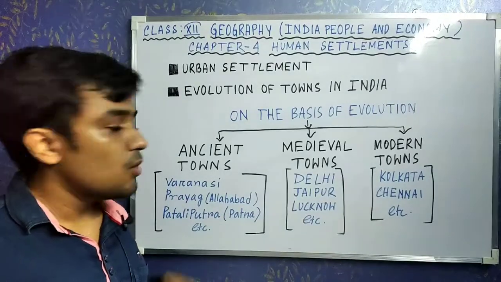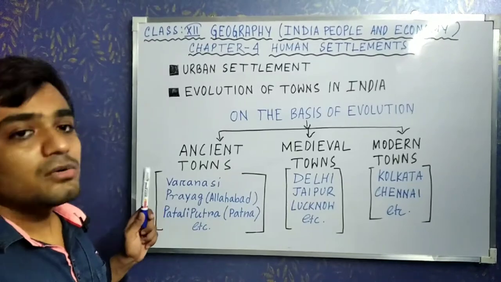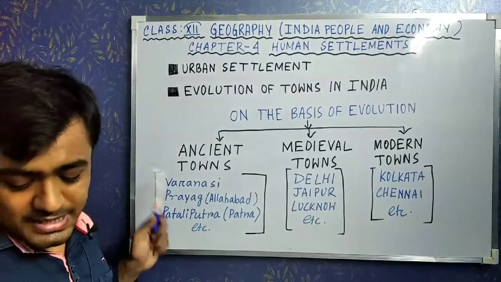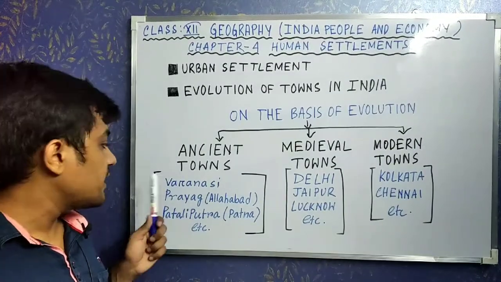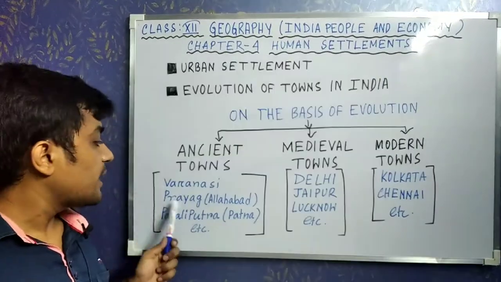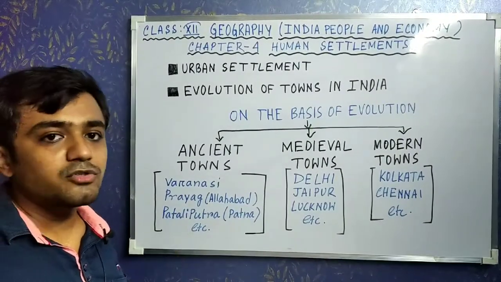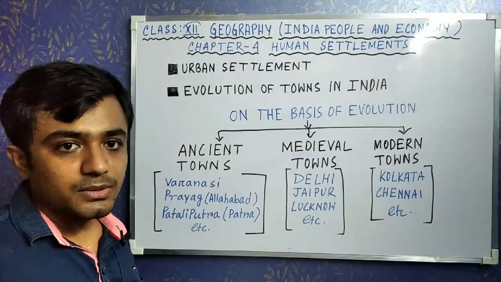Ancient towns means towns which developed before 2000 years ago. These types of towns basically grew because of religious and cultural factors. For example, Varanasi, Prayag, which is now Allahabad, then Pataliputra, now Patna, and also Madurai. Clear? Now the next category is medieval towns.